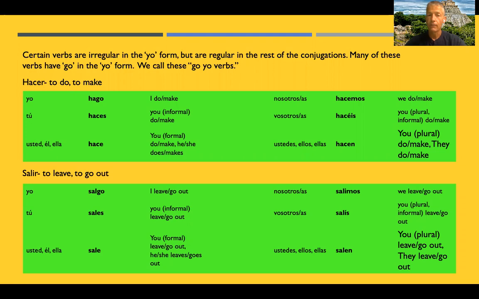The next verb is salir, which is to leave or to go out. Now, going out can have a couple of different meanings. It can mean going out, just leaving your house. It can be going out with friends. It can be going out with somebody romantically, as in dating them. Here are the conjugations. Salgo, sales, sale, salimos, salís, salen. Again, note that only the yo form, salgo, is irregular.